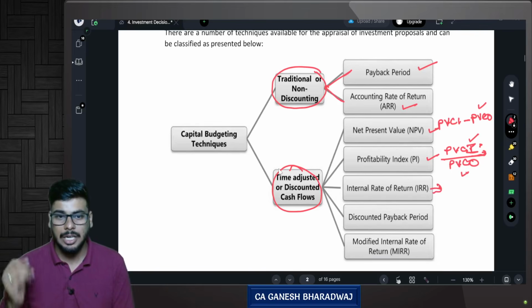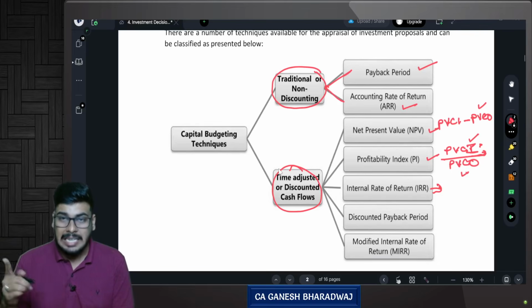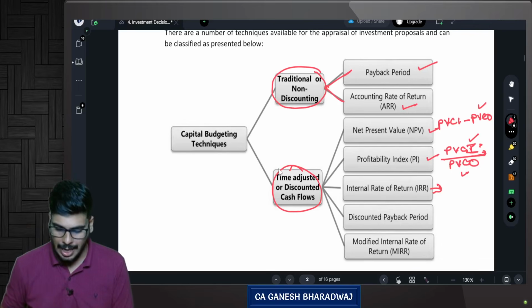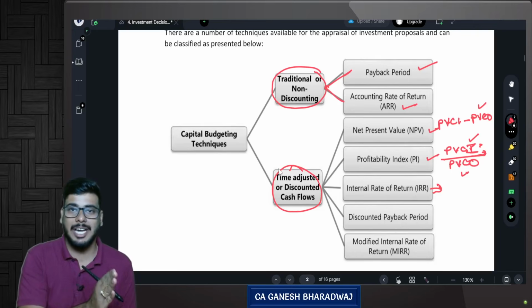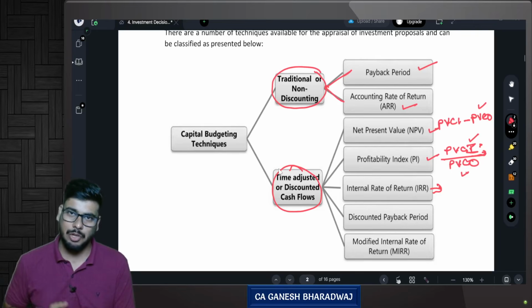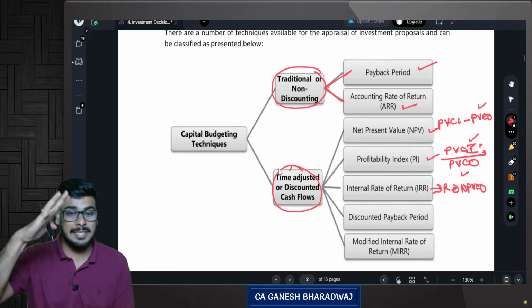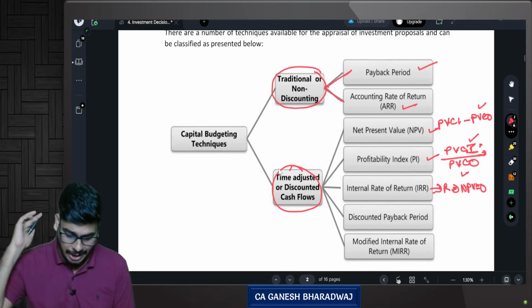Internal rate of return. So what do you mean by internal rate of return? The rate that makes our NPV equal to 0, or in other words, the rate that makes my present value of cash inflow equal to my present value of cash outflow. That is the rate that makes my NPV equal to 0. We have already seen this in the basic concepts. Anyways, we'll be touching upon this.